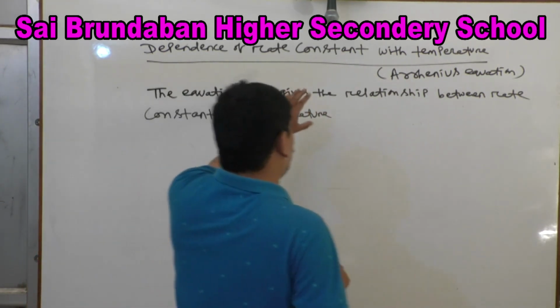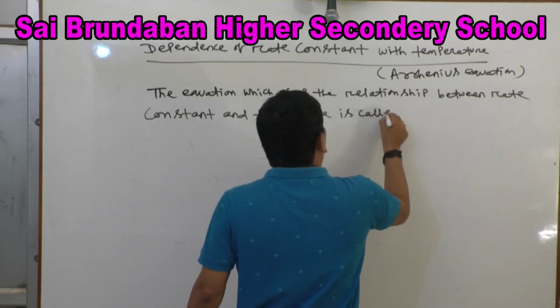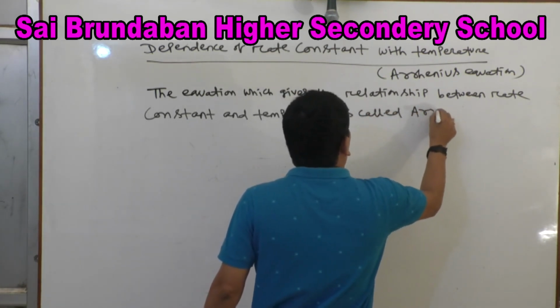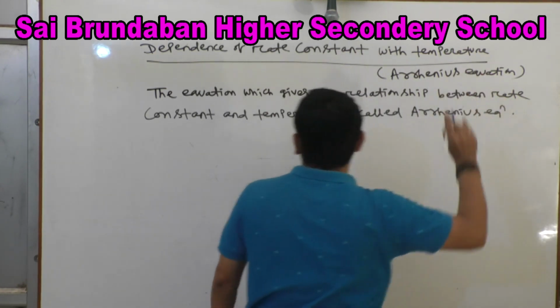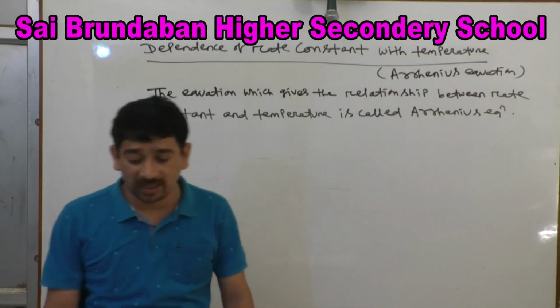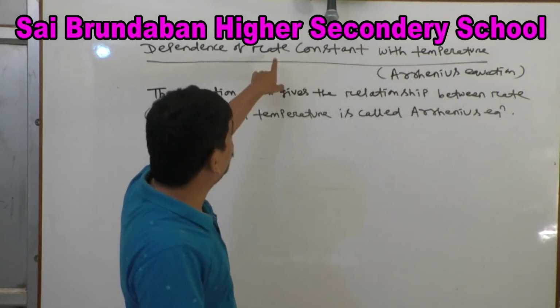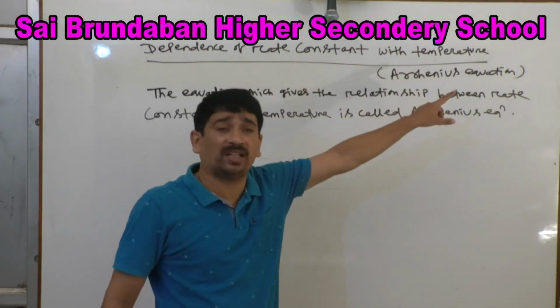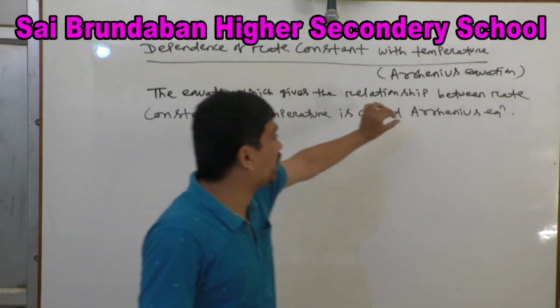The equation which gives the relationship between rate constant and temperature is called Arrhenius equation. So he will put the question, what is the relationship between rate constant and temperature? The equation which gives the relationship between rate constant and temperature is called Arrhenius equation.